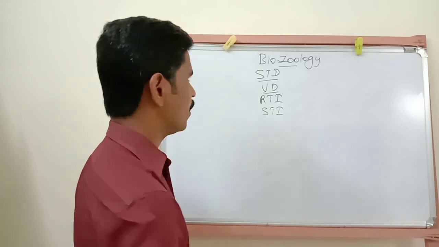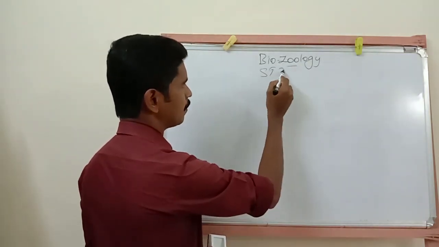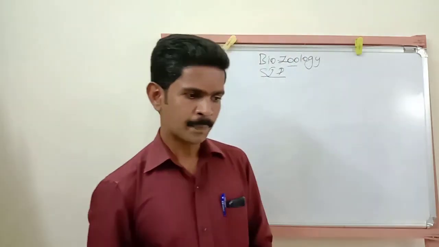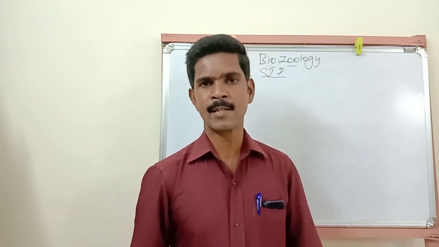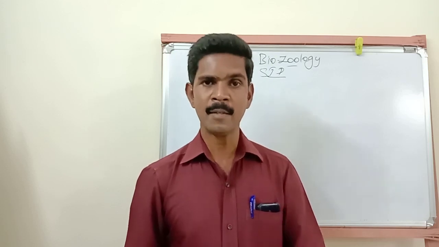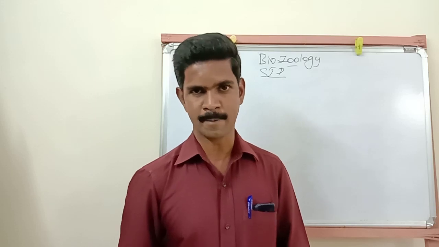Understand? Okay. So already I told you this disease is transmitted only through sexual contact. So when a healthy person has sexual contact with an infected person, the healthy person may also be affected by these diseases.